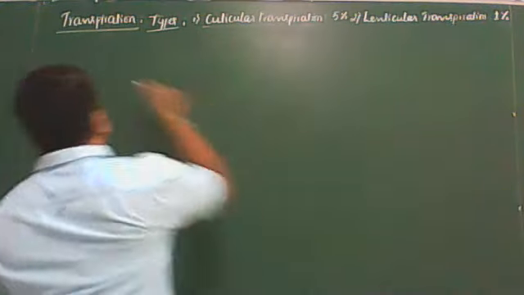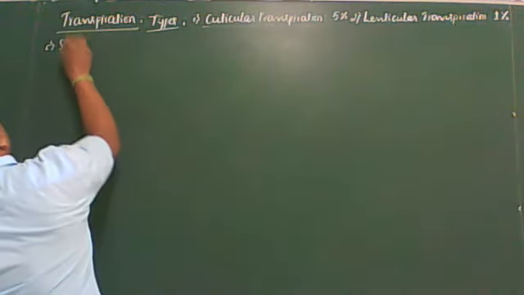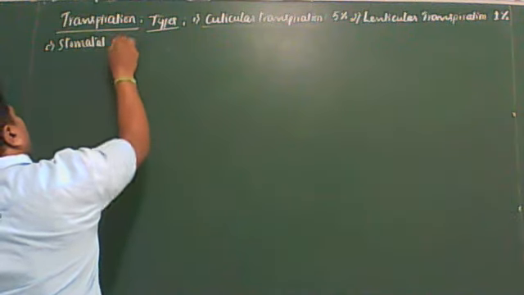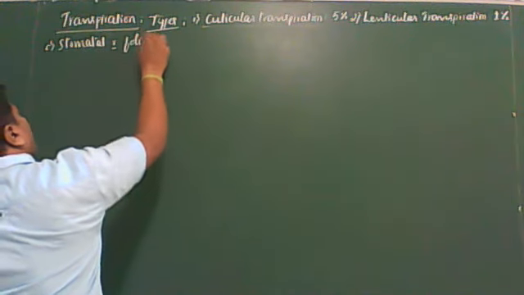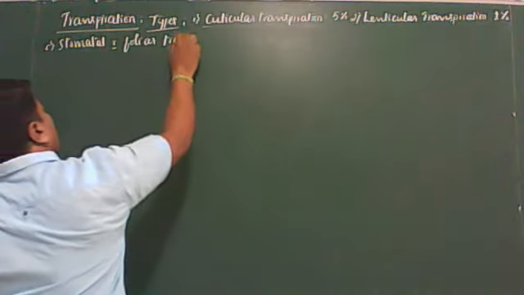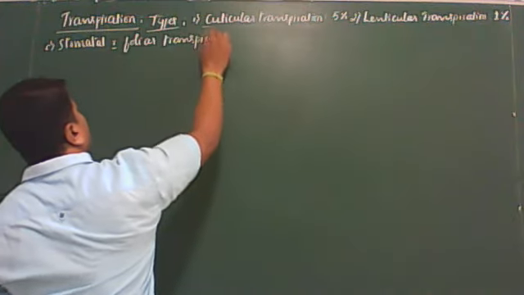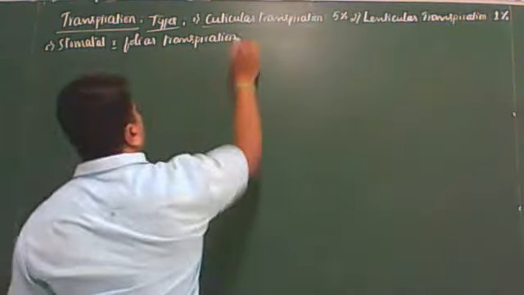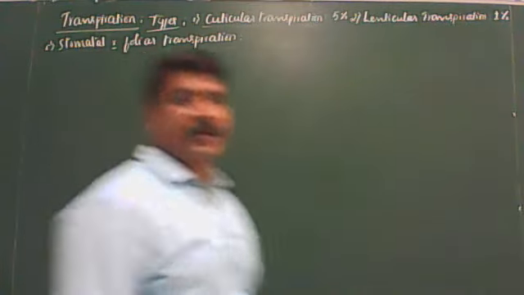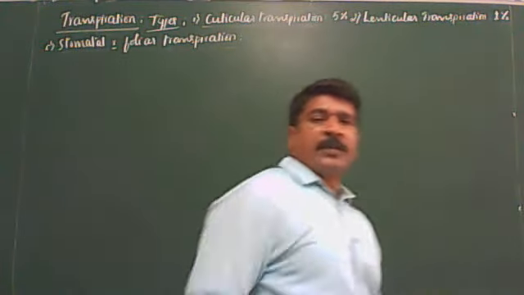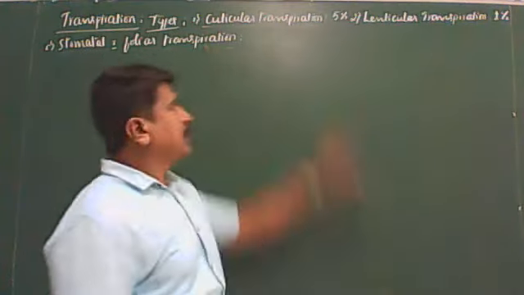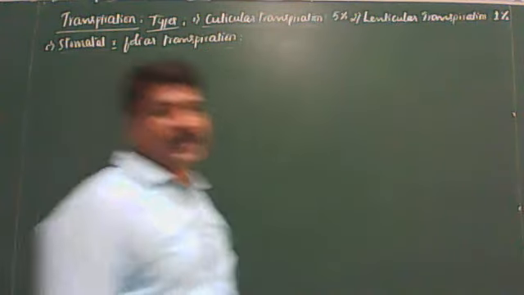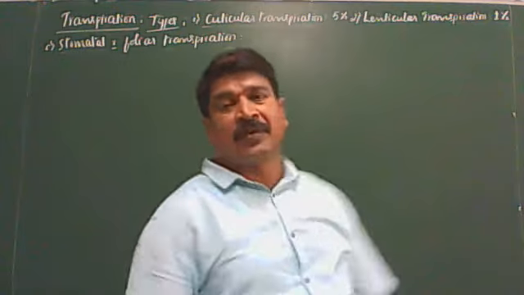Next, the third one is stomatal transpiration, also called foliar transpiration. If the transpiration occurs through stomata, it is stomatal transpiration. Why is it called foliar transpiration?